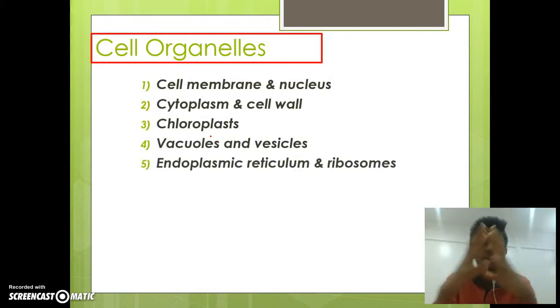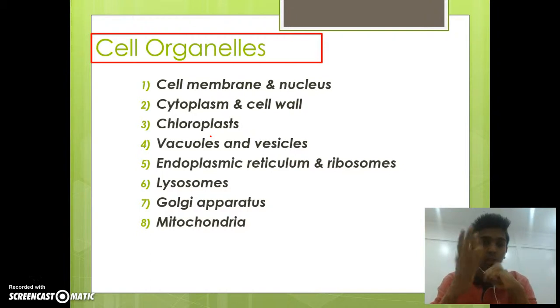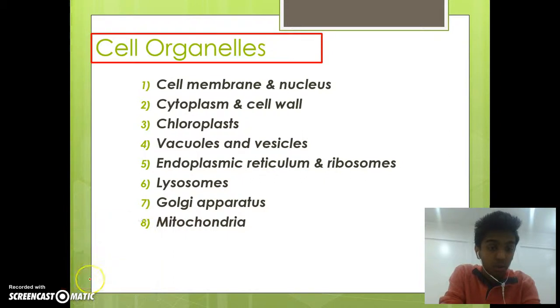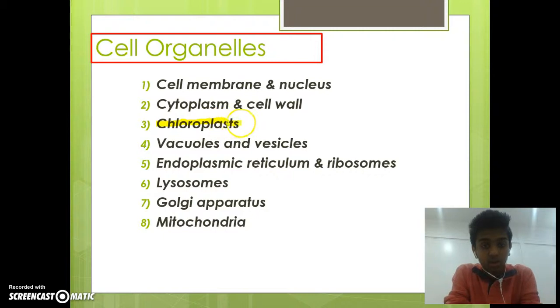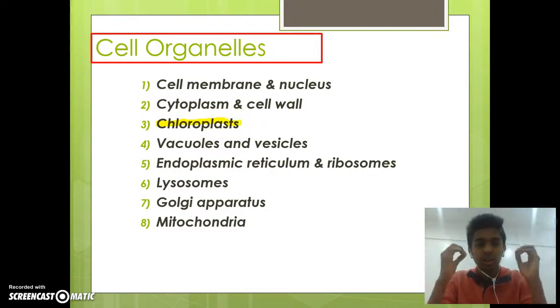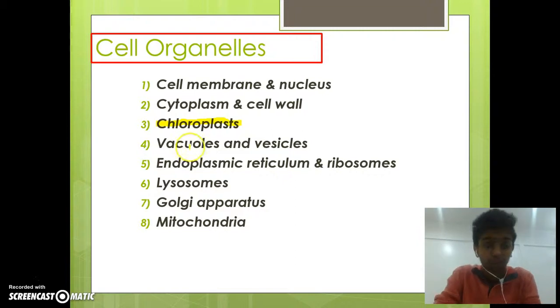So let's go through each and every single one of the organelles, shall we? The first one is the cell membrane and the nucleus. Then we have the cytoplasm and the cell wall. Next is the chloroplast. However, it's crucial to remember that the chloroplast exists only in plant cells. This is because plants need chloroplasts that have chlorophyll so that they can carry out photosynthesis. Then there's vacuoles and vesicles. Then we also have the endoplasmic reticulum and the ribosomes,